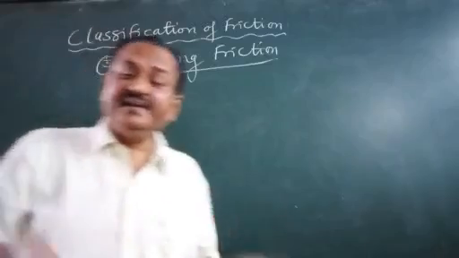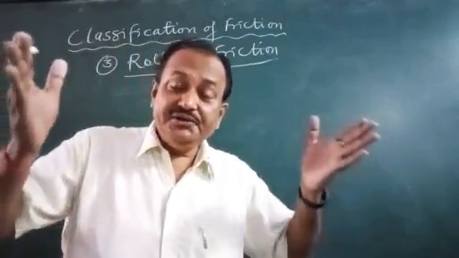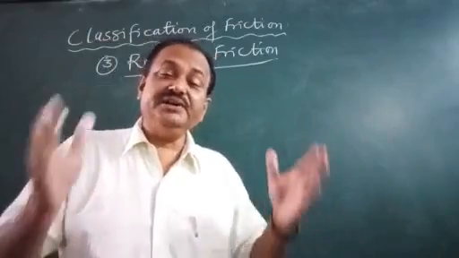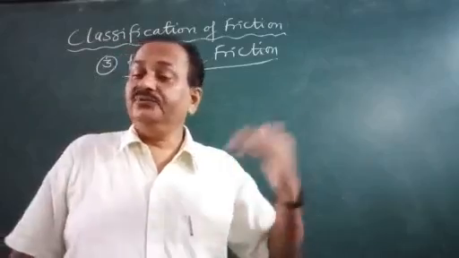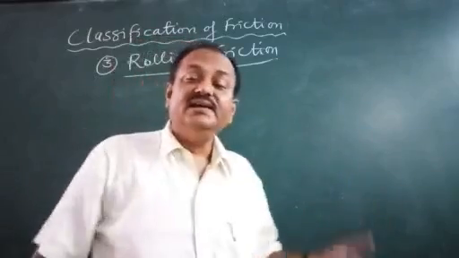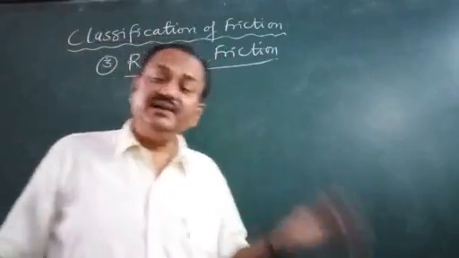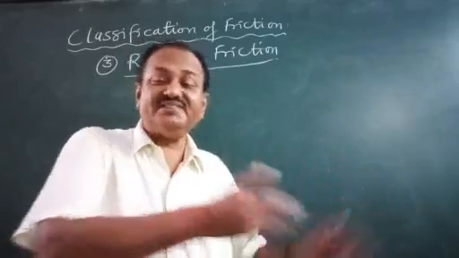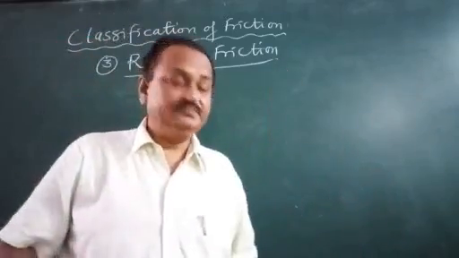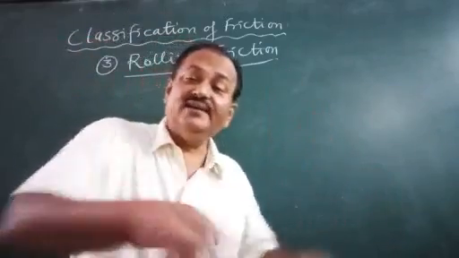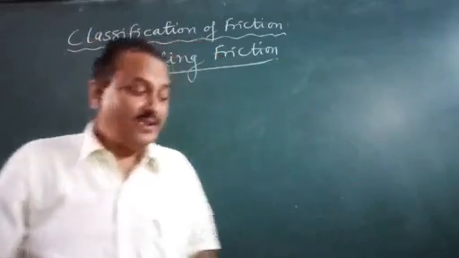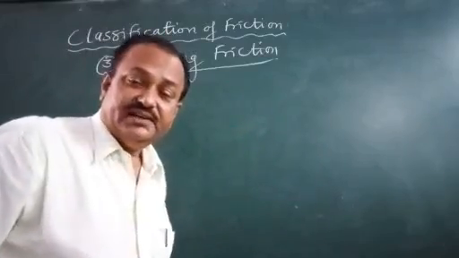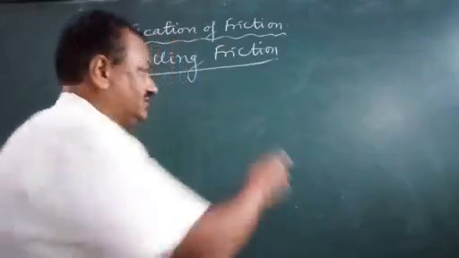Like in many cases, very huge boulders of stone or very huge logs of wood can be moved by only 2 or 3 persons, which 10 persons cannot hold and move. Why? Because we provide a little amount of energy and it rolls like this.